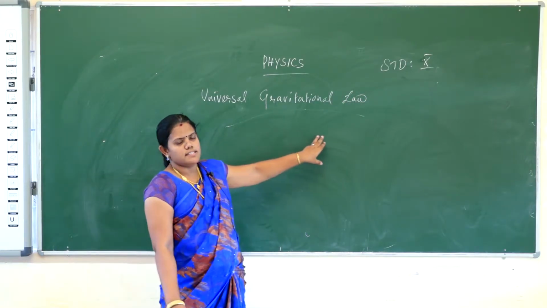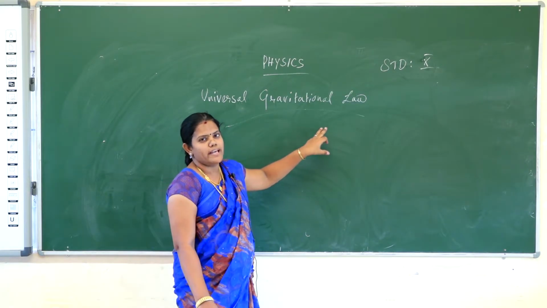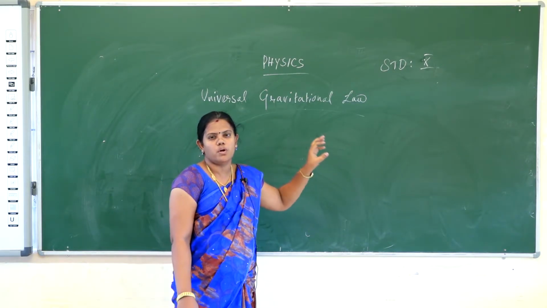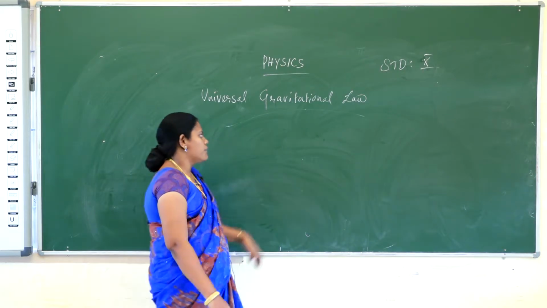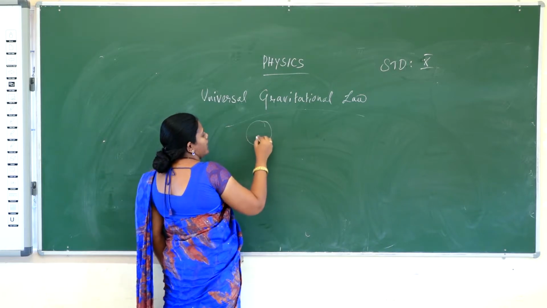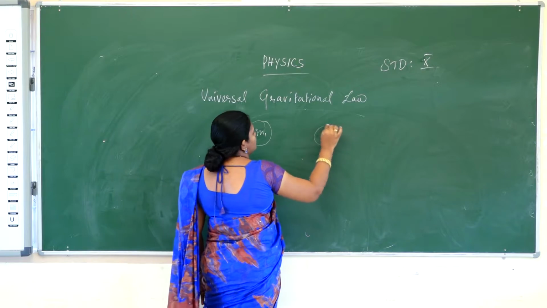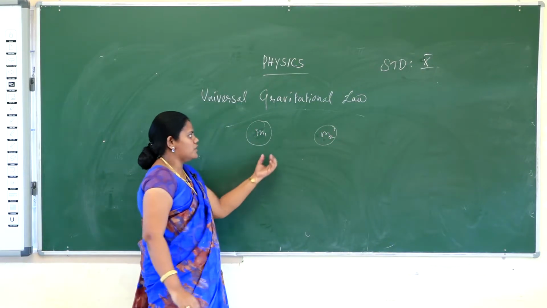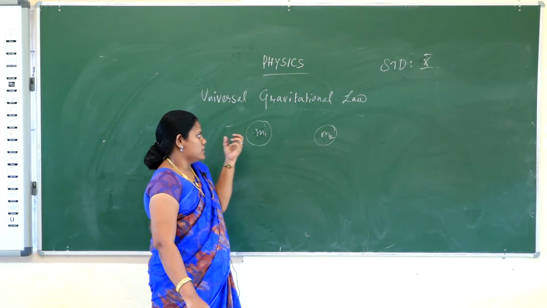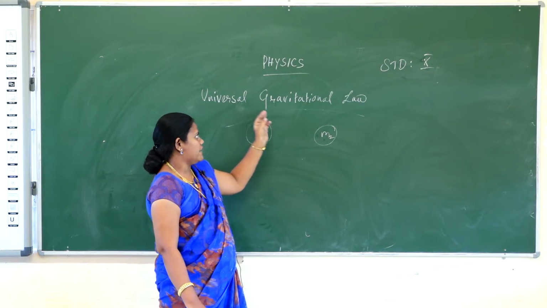The universal gravitational law is used to calculate the force of attraction between one object and the earth. Consider two bodies, the first body having a mass m1 and the second body having a mass m2. The two bodies in space will be attracted to one another. The force of attraction between the two is called the universal gravitational force.